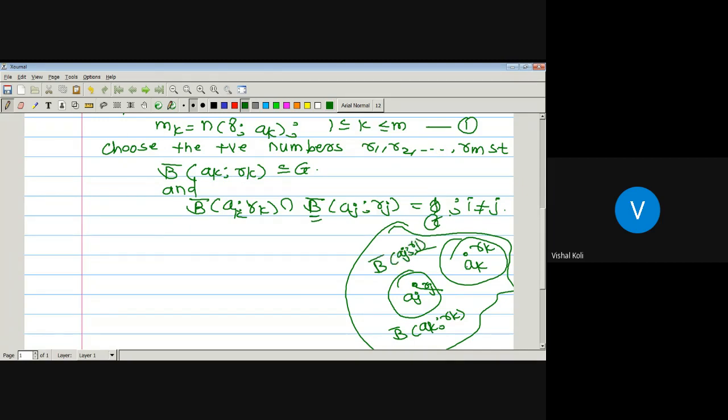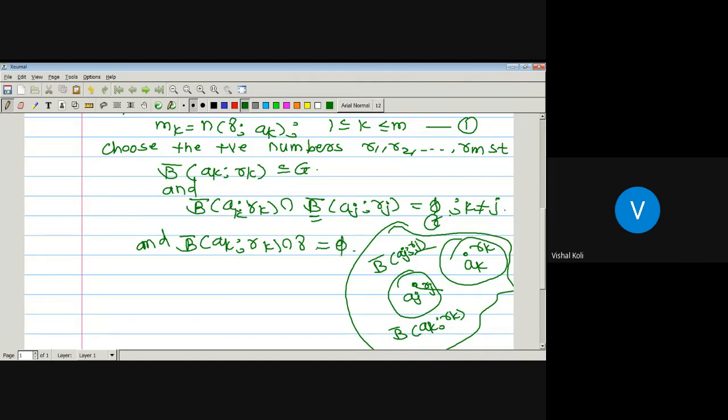In this way we have to take the closed balls. Whenever we take k not equal to j, the corresponding two closed balls are disjoint. And the closed ball centered at a_k with radius r_k intersected with the curve gamma is also empty.